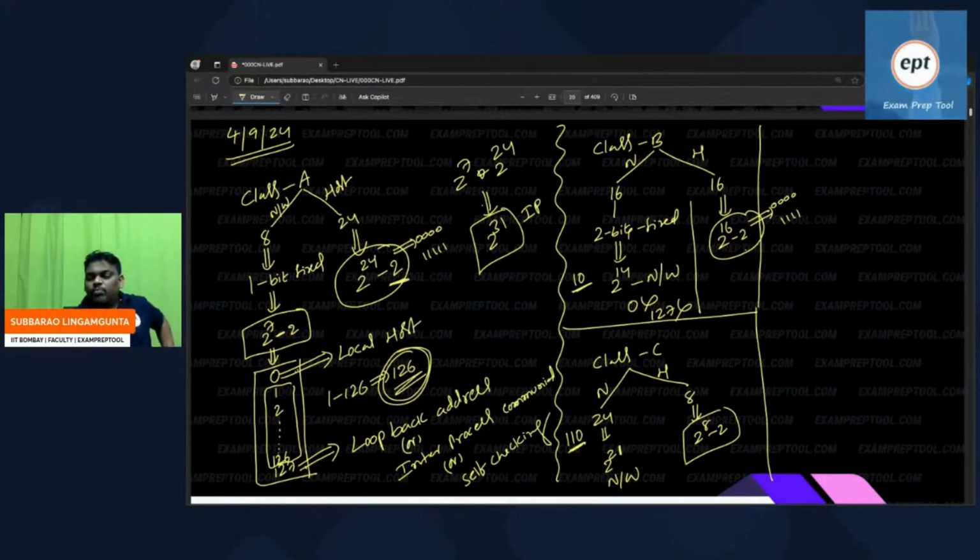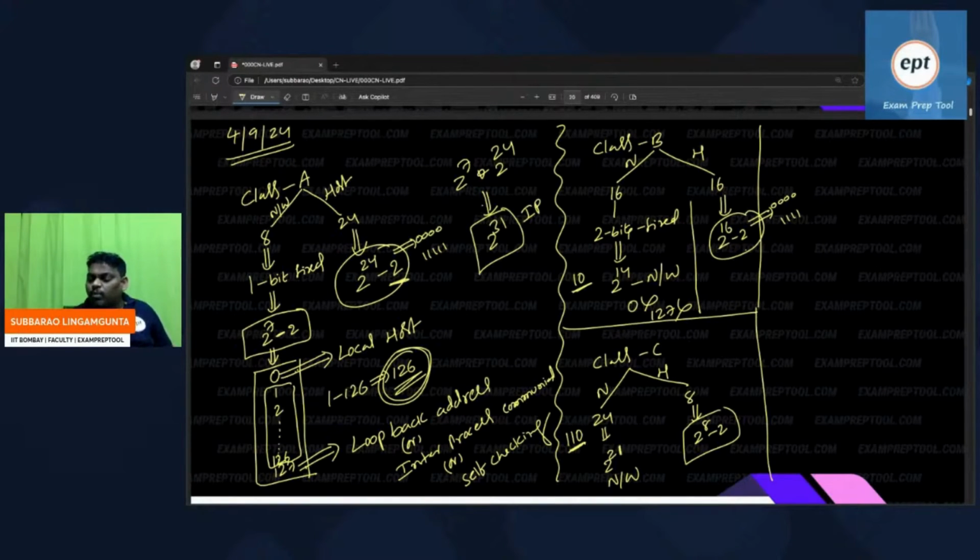Now, which class do small organizations follow, A, B or C? C, very few hosts. Small organizations will go to class C networks.